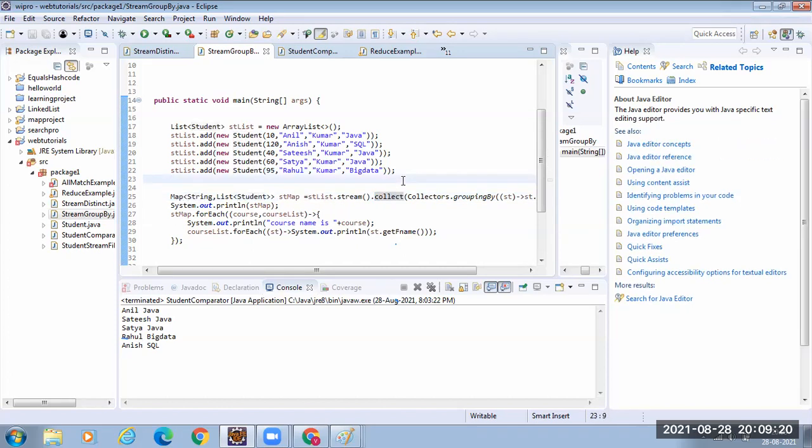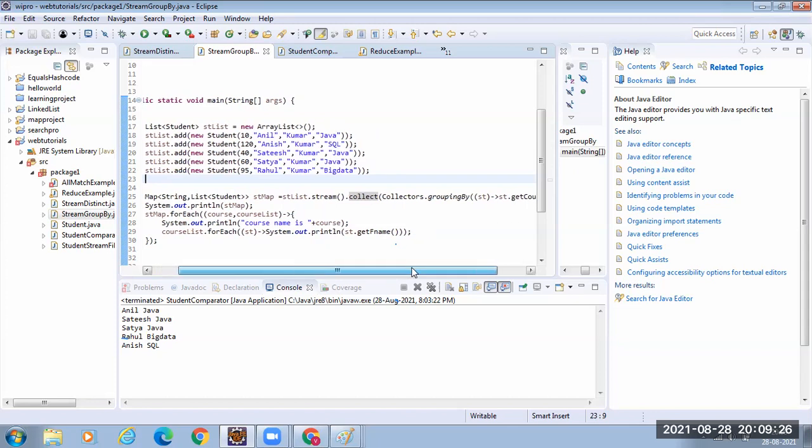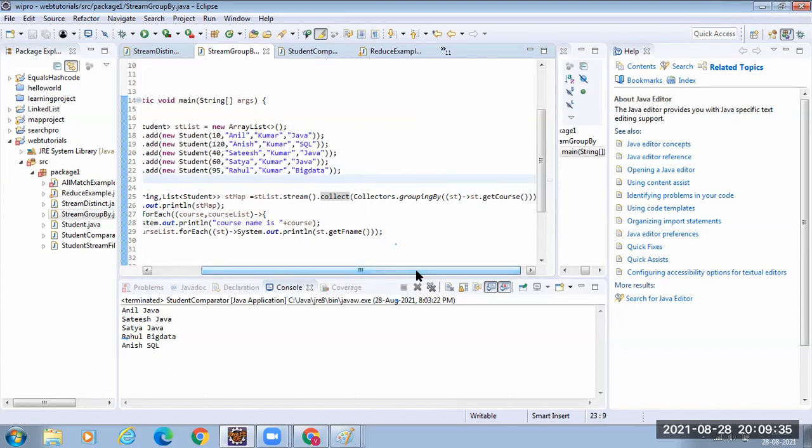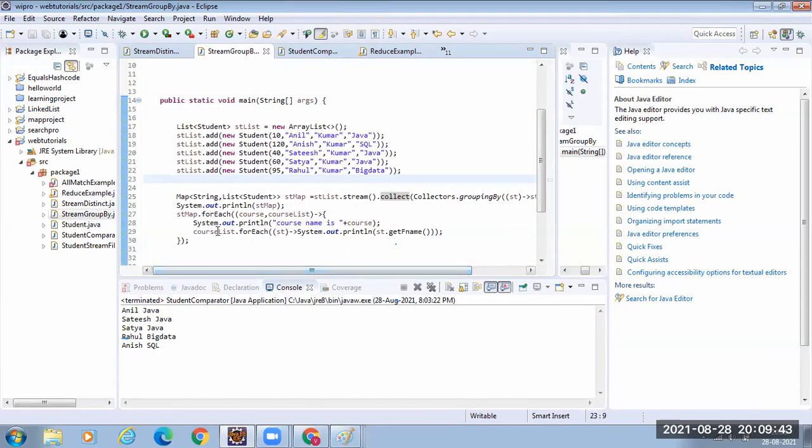If you remember, collect can convert the stream into a list, set, or map. But to convert into a map, you have to specify how, and this is the grouping by. This is the way to group the objects. Just mention on which property you want to create the groups.